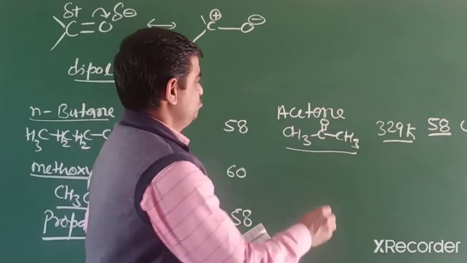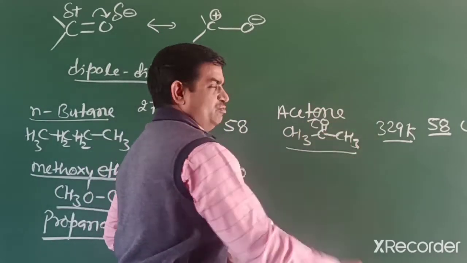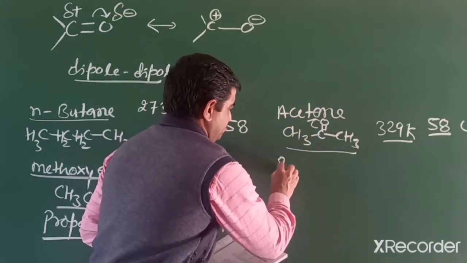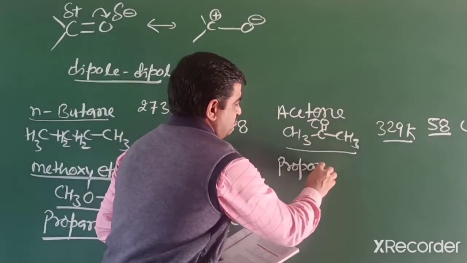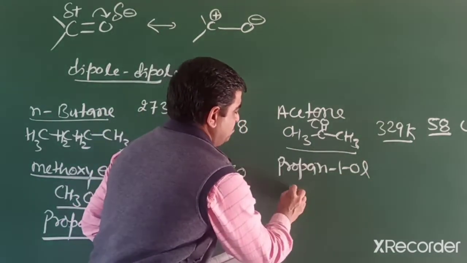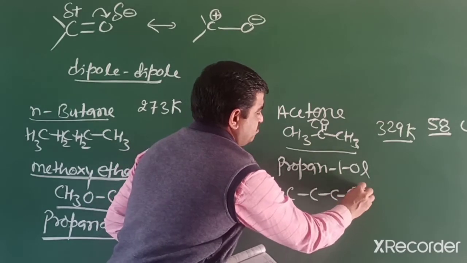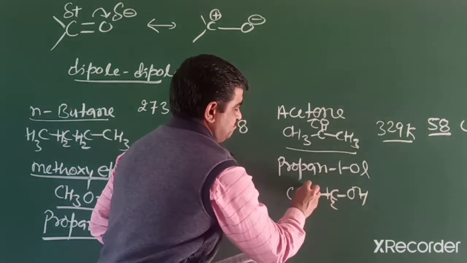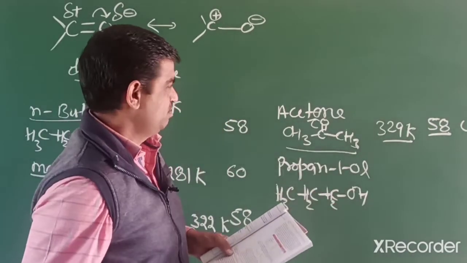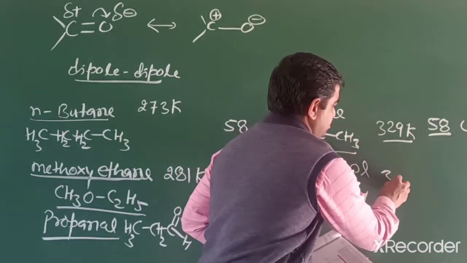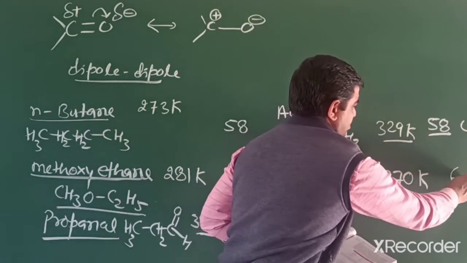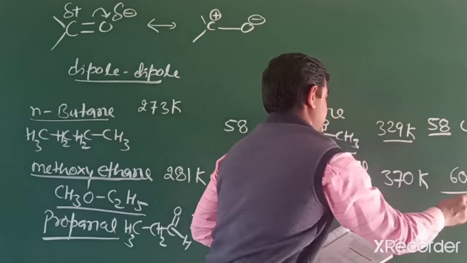The reason is the polarity in the molecule, so dipole-dipole attraction. And the last one given is propan-1-ol, an alcohol. The alcohol boiling point is 370 Kelvin and its molecular mass is 60 unified mass.